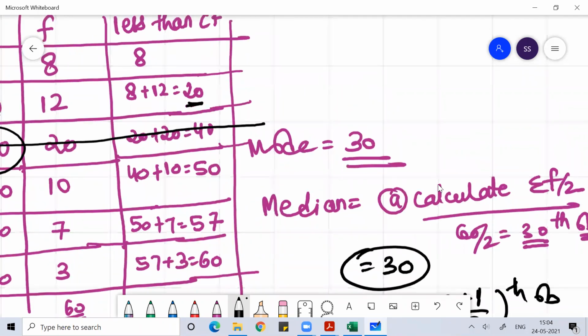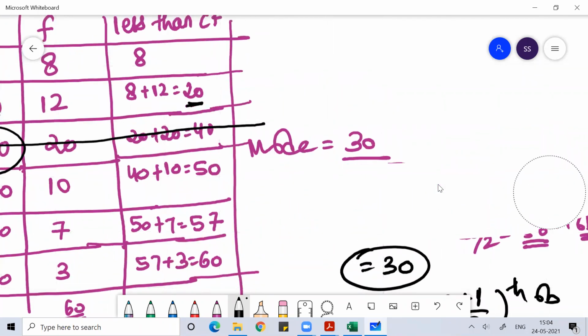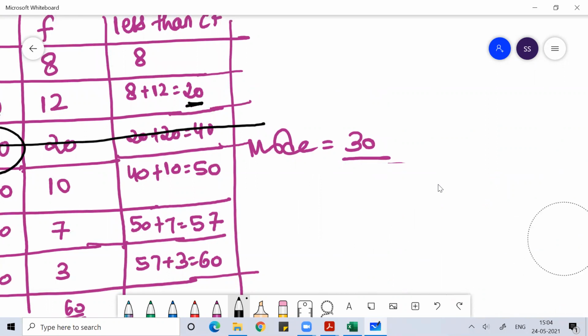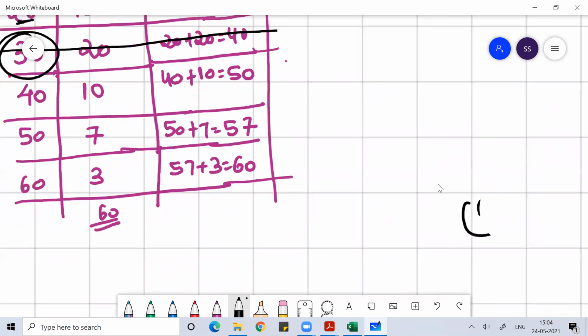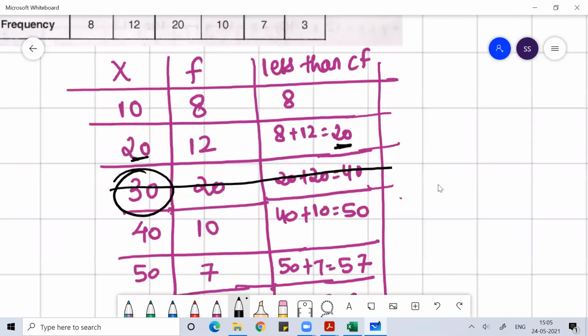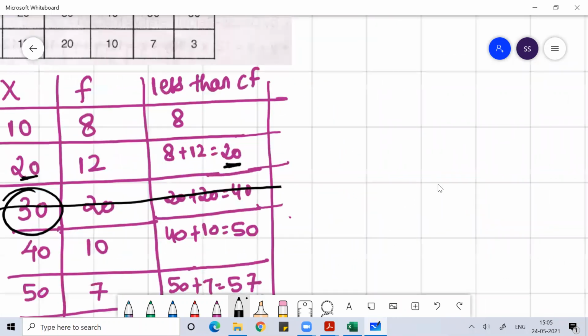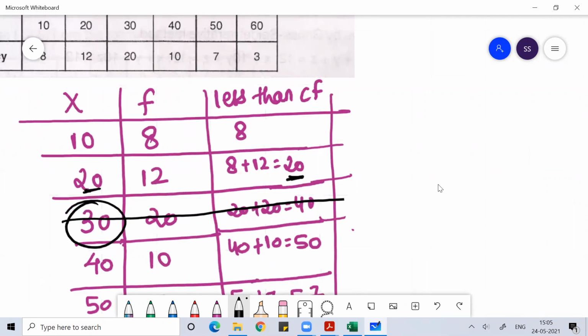Now if I'm asking you to find the mean for this set of data, for mean you have to multiply f into x.